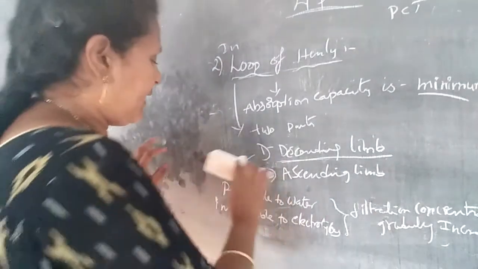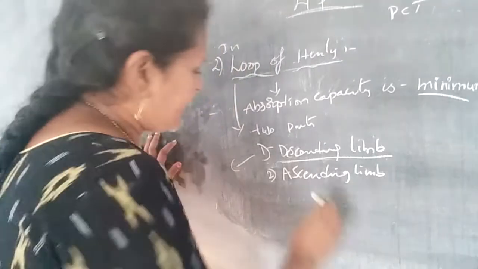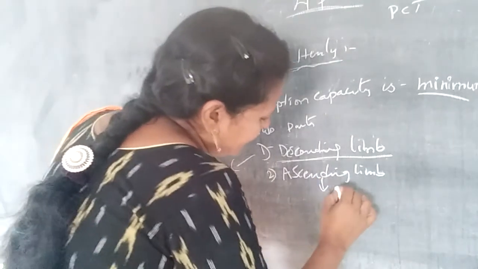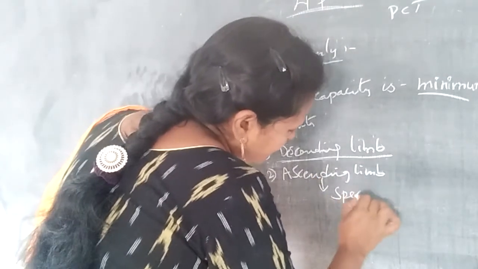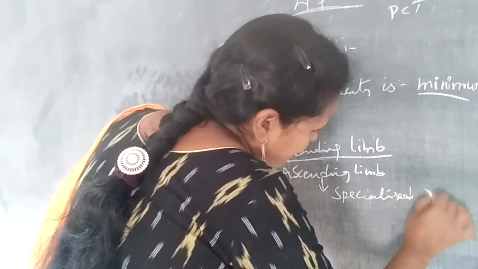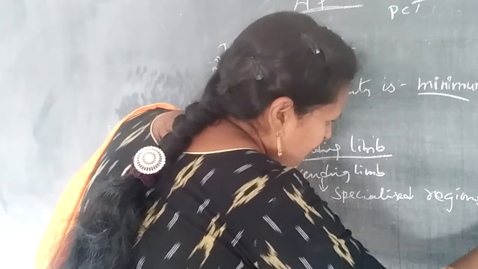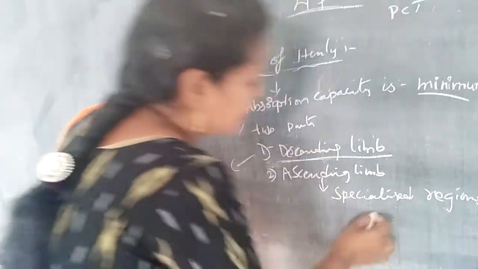And next, the ascending limb. The ascending limb has two specialized regions.